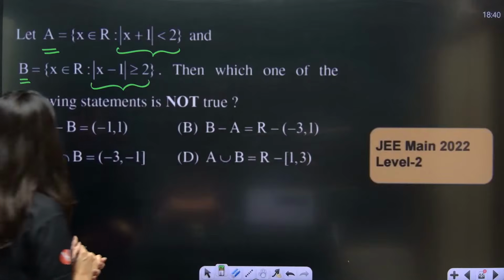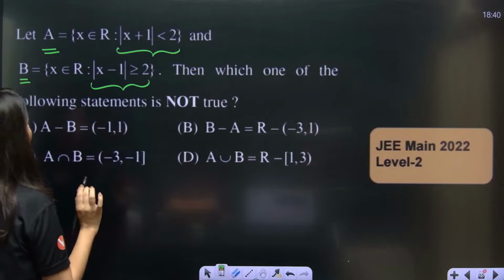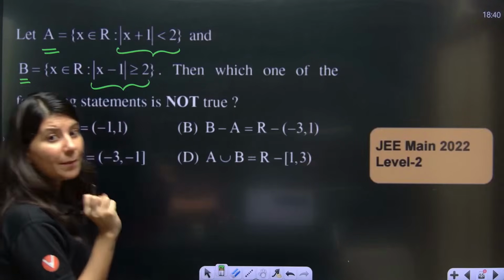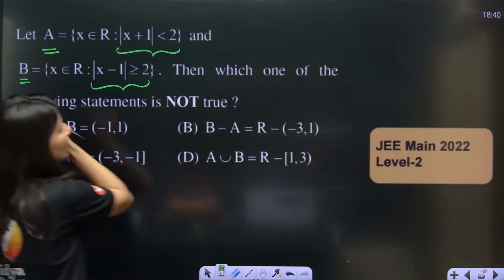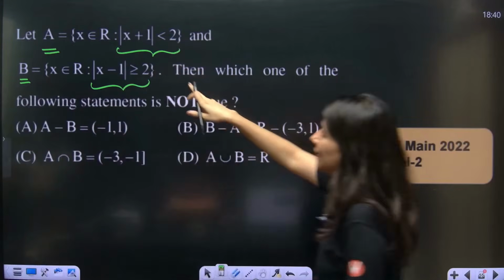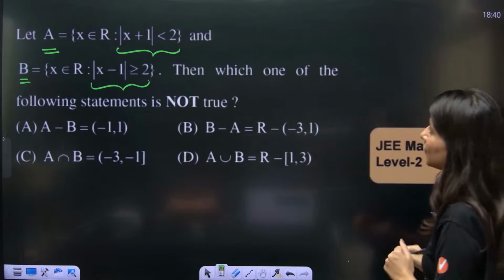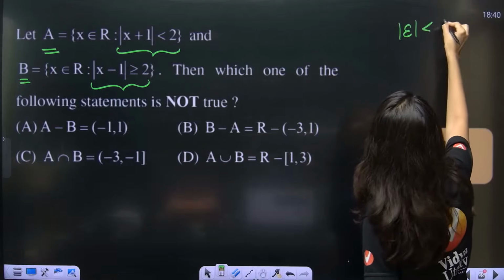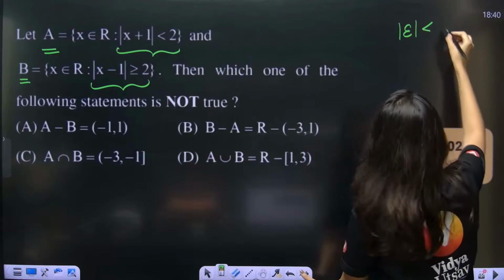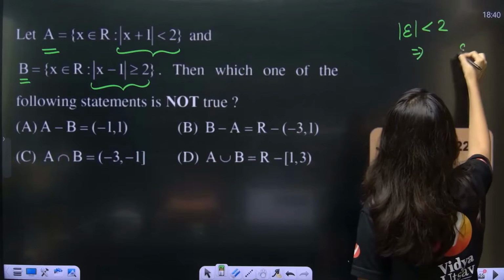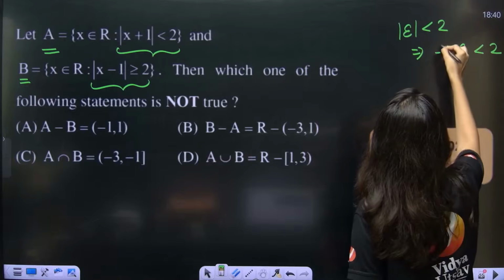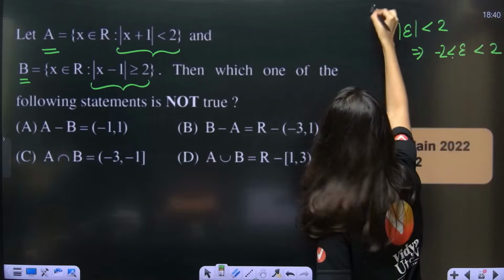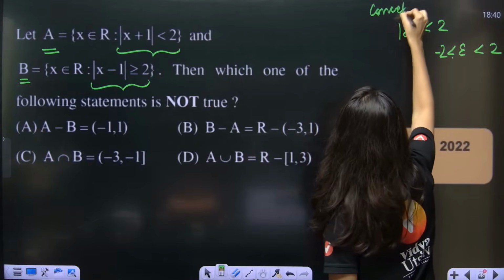Let me show you why. First of all, we will plot the number line. Remember that concept. Concept 1: mod E less than 2 means E will lie between minus 2 and 2.